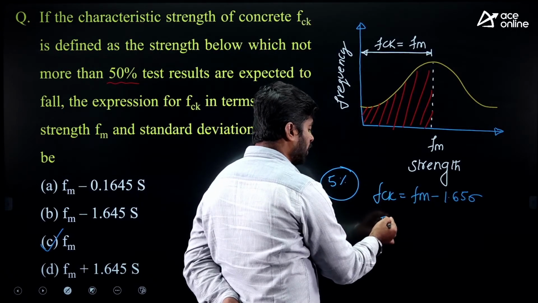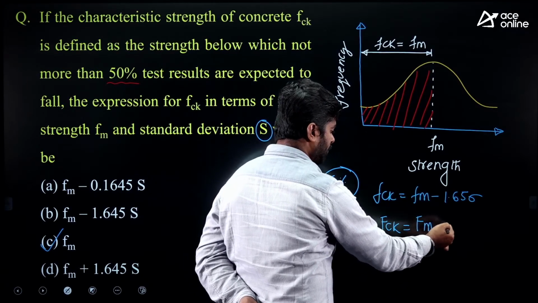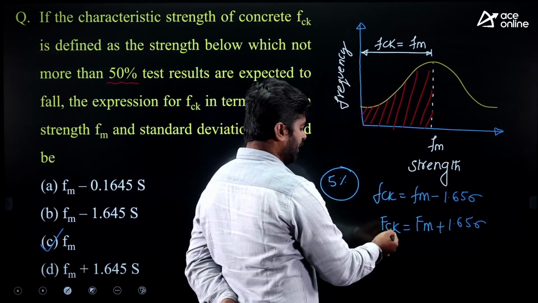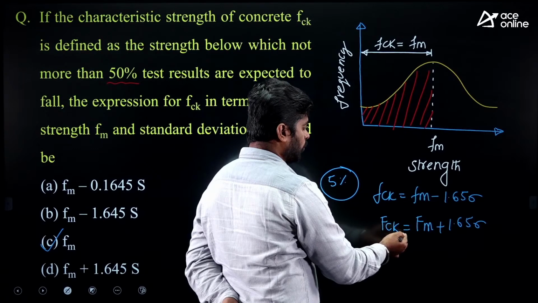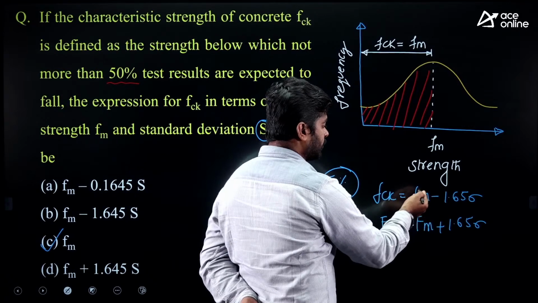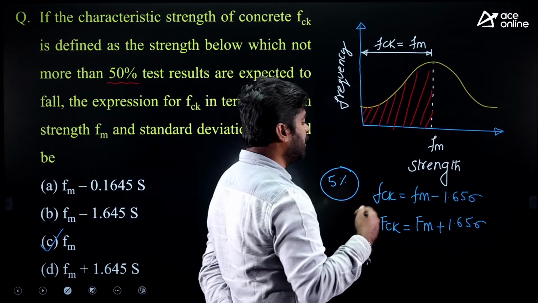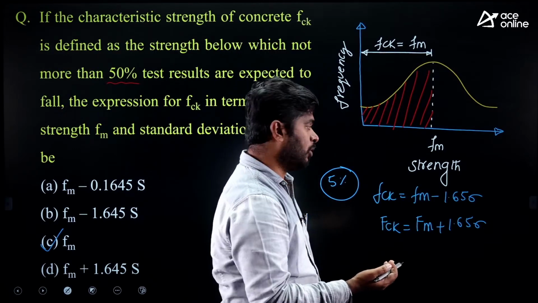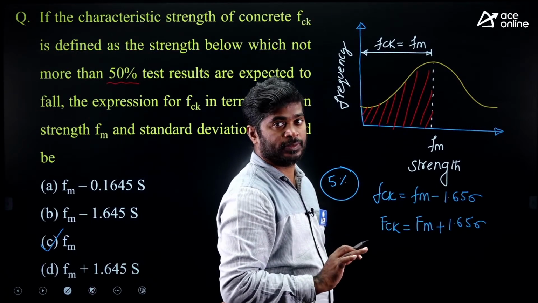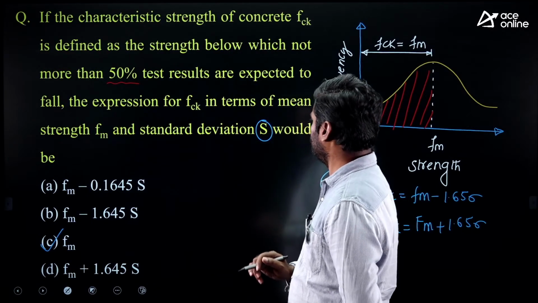For characteristic load also sometimes they will ask, that is FM plus 1.65 times sigma. Don't confuse strength minus, load plus. Load should be taken always higher than mean load. Strength should be taken always lesser than mean strength. Okay, fine. Option C is correct for the given question.